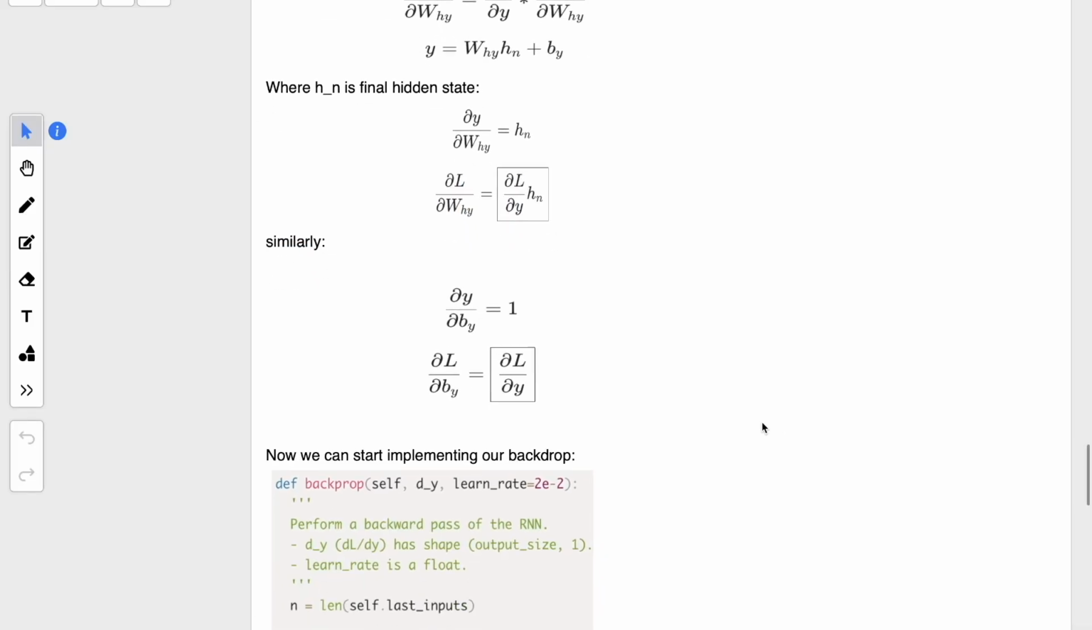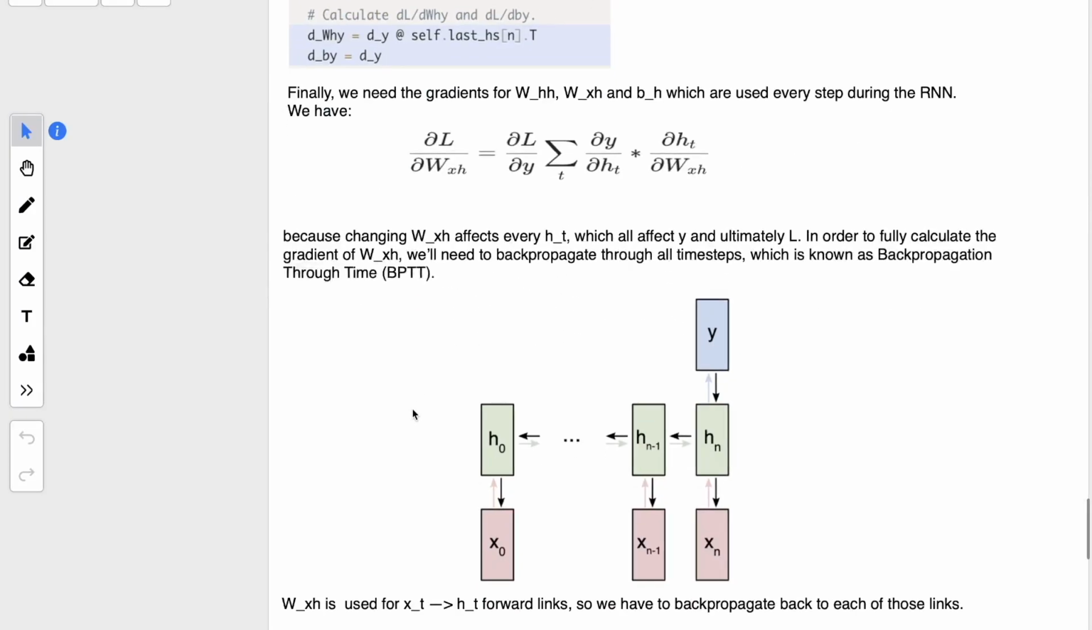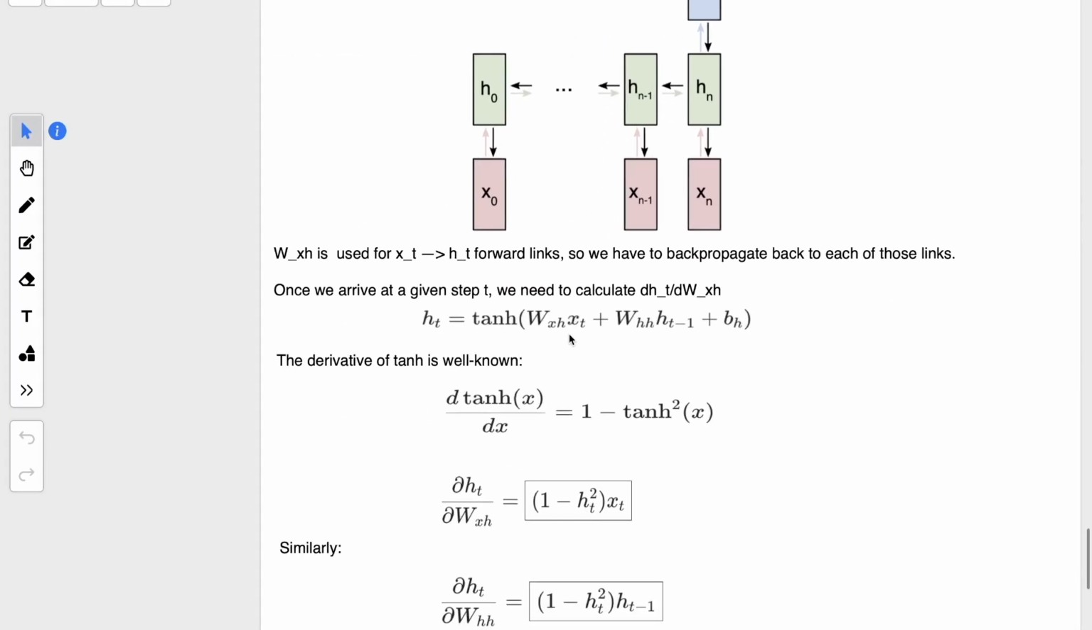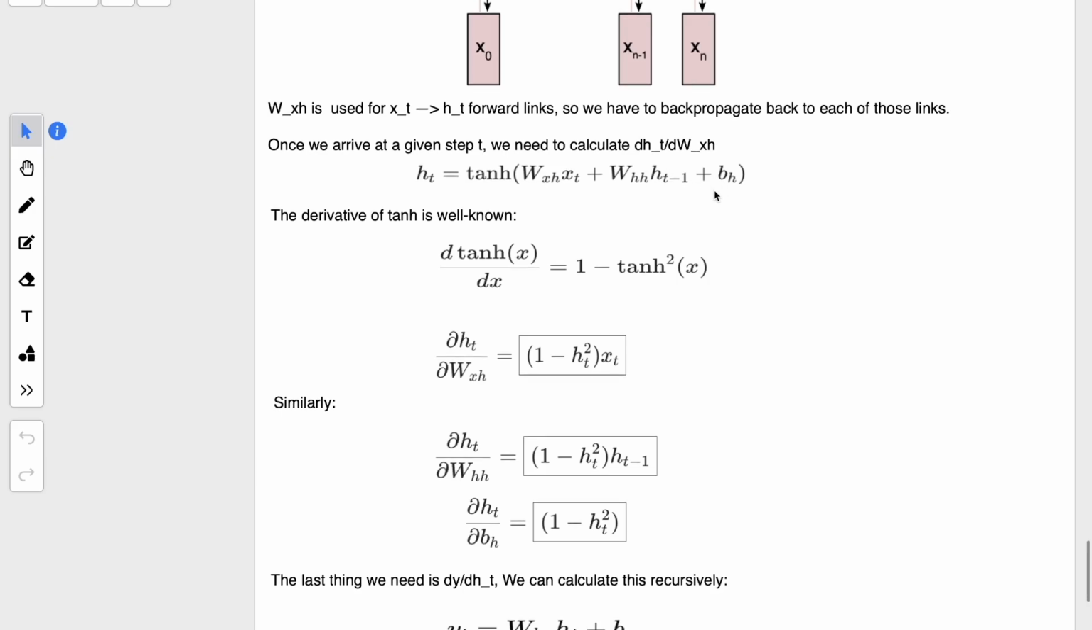So let's see how it looks. Initially we have done this. Finally, we will calculate this part and it will come out something like this. So our hidden layer is something like this, right? Input into input weight plus previous hidden layer output into hidden layer weight and bias.